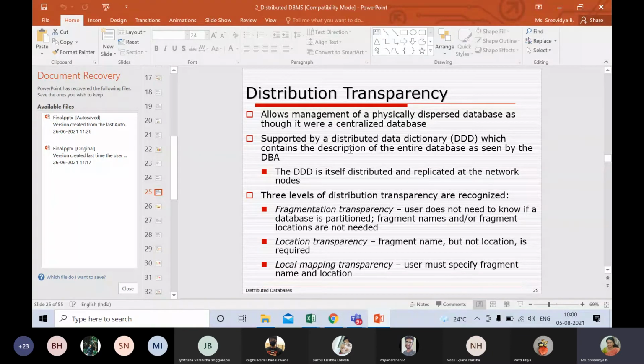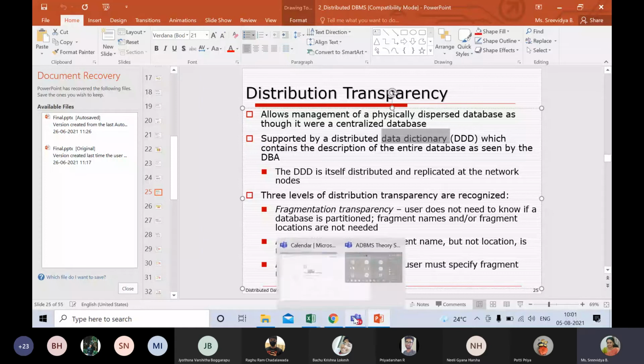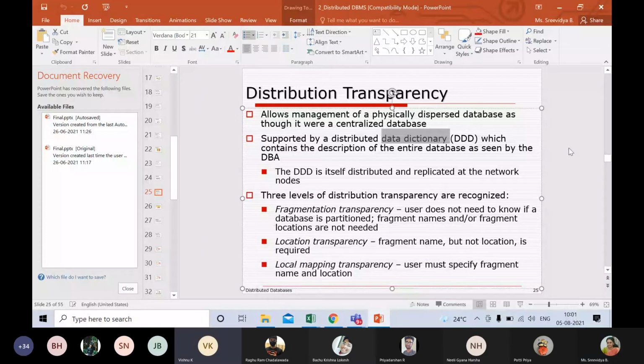Now here, at this point, you have to think about the data dictionary. Can somebody tell me what is a data dictionary of RDBMS? Somebody tell me what is a distributed data dictionary, DDD? It basically has the metadata about the database.